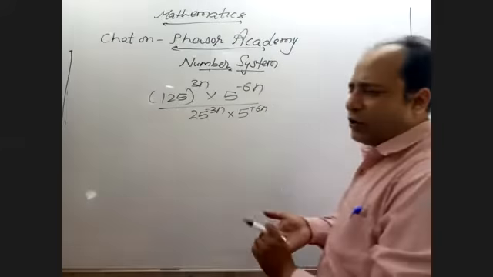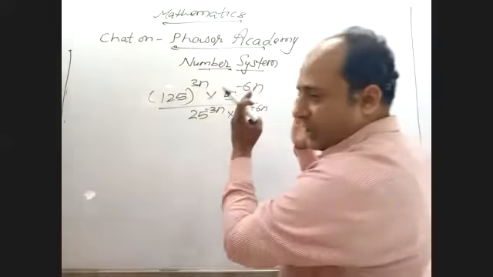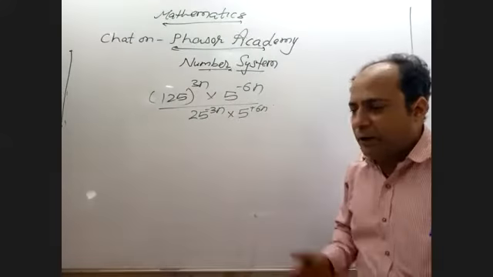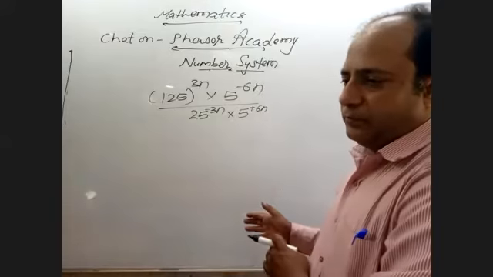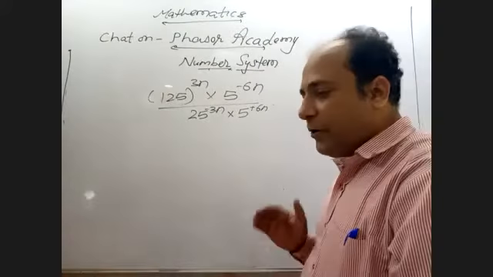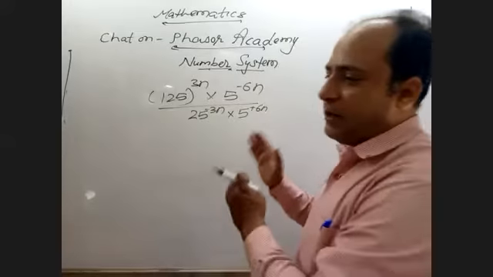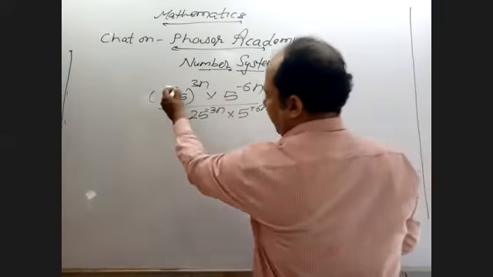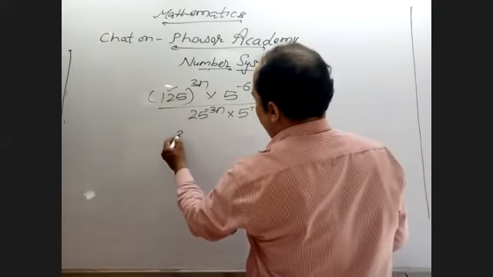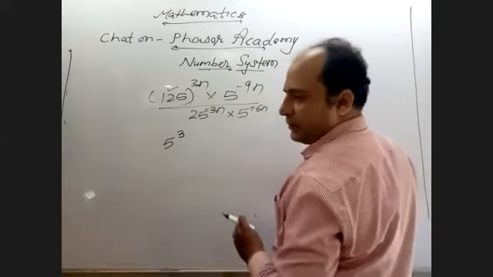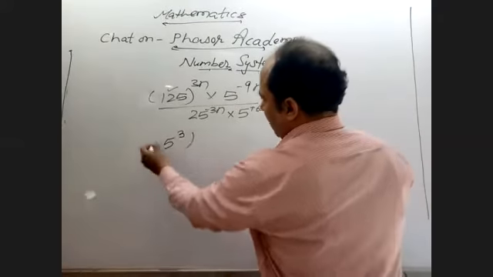Whenever you are going to solve such kind of question, keep in your mind, you must convert all the numbers into prime numbers. I know you are all aware of prime numbers. So make them prime. So 125 is 5 cube, so it will be 5 cube into 3n.